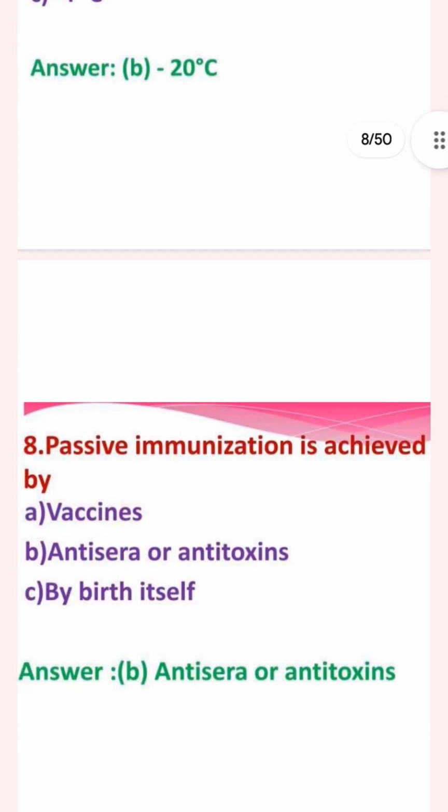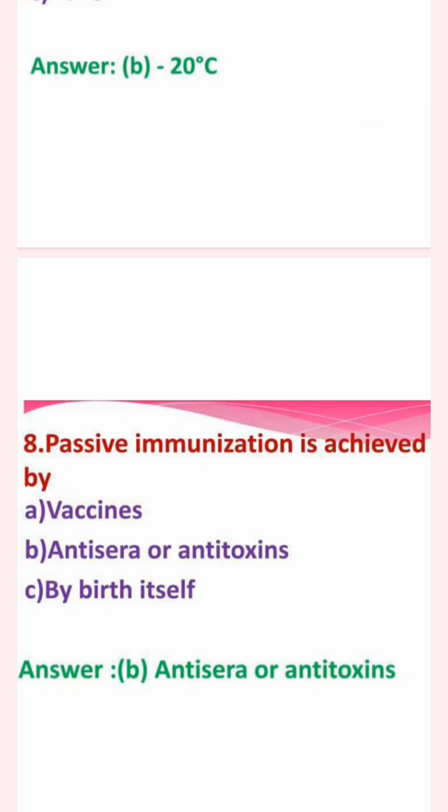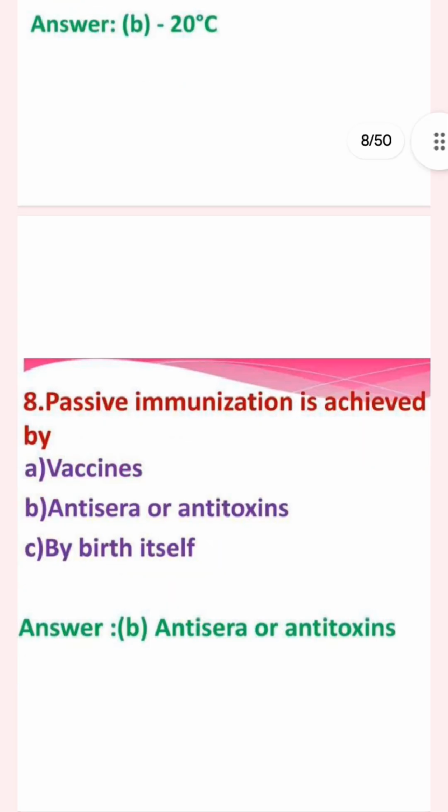The next question: passive immunization is achieved by vaccines, antisera or antitoxins, or by birth itself. The answer is antisera or antitoxin. Next, immunoglobulins are administered intravenous, intramuscular, or hypodermal. The answer is intramuscular.